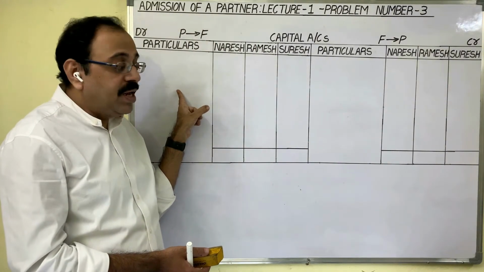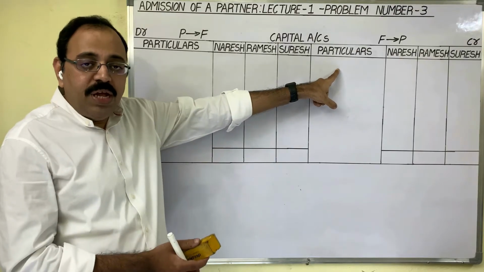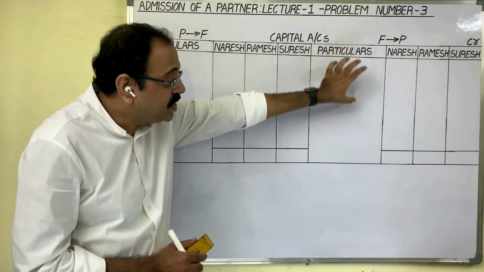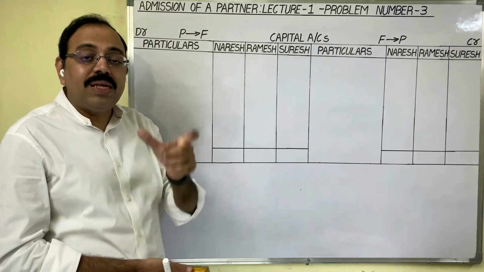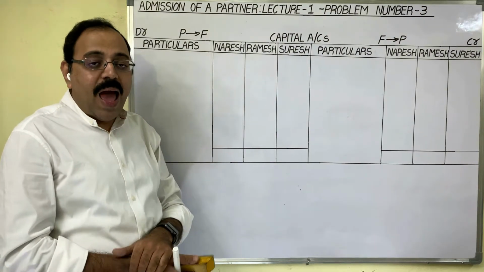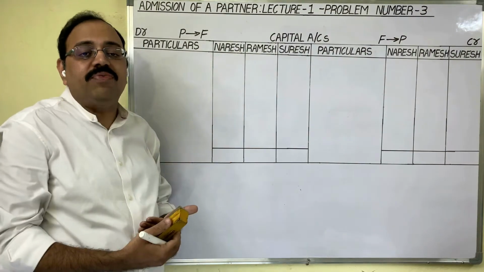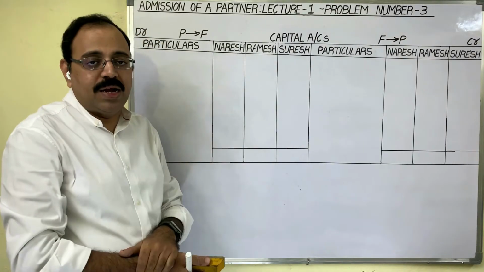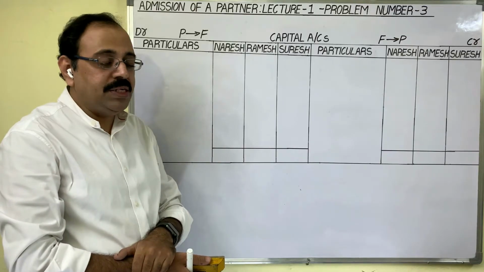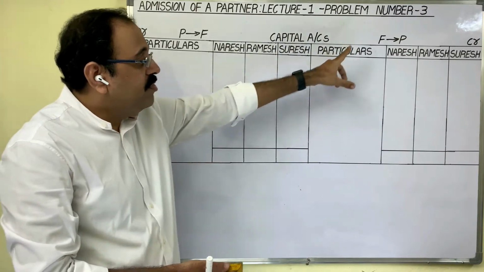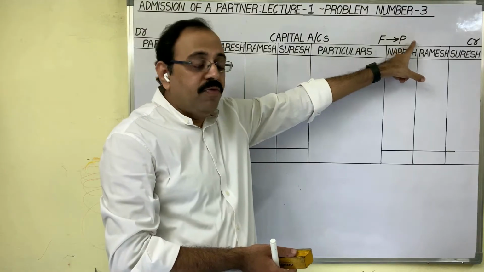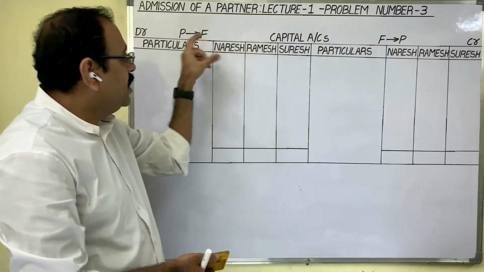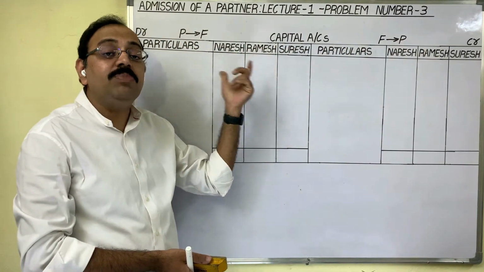Similarly, credit the giver means if the partner is giving some benefit to the firm, that transaction we should post on the credit side of the capital account. The same point I will explain in another manner. As the partner has given that benefit to the firm, if the partner is retiring, the firm should return that benefit to the partner. So at the time of retirement, the amounts which the firm should return to the partner, we should show on the credit side of capital accounts. If you remember these 2 hints, then preparation of capital accounts becomes easy.